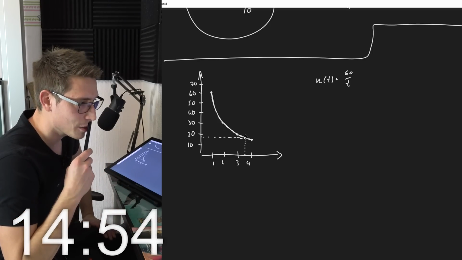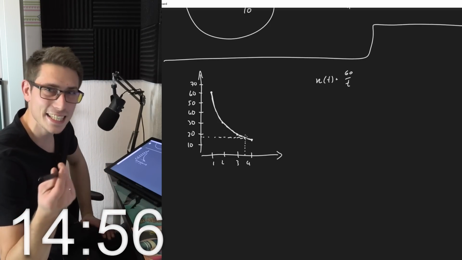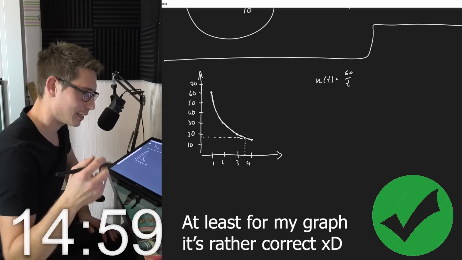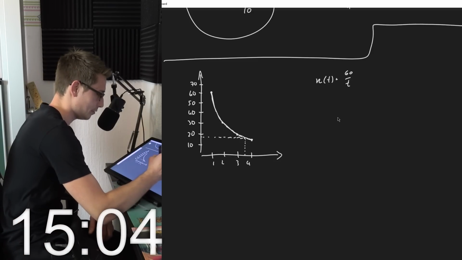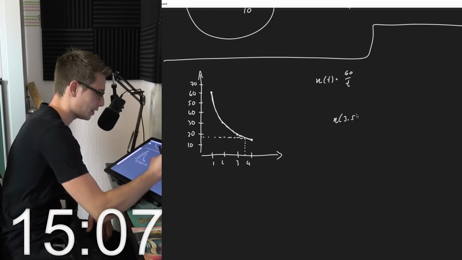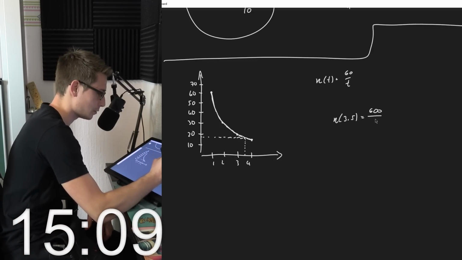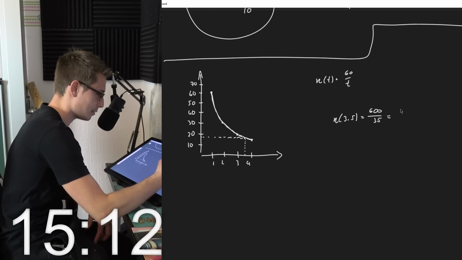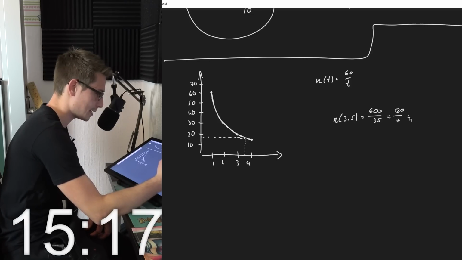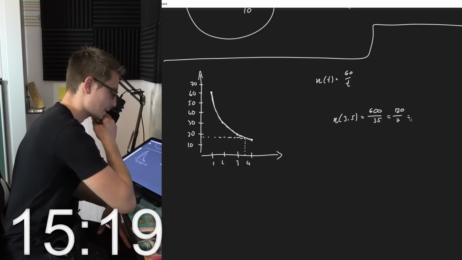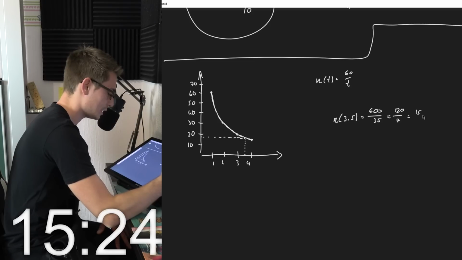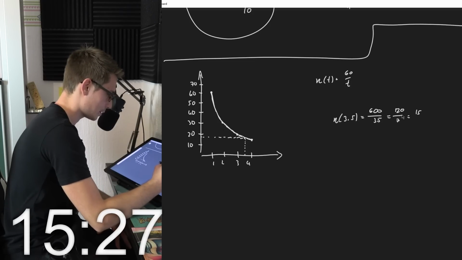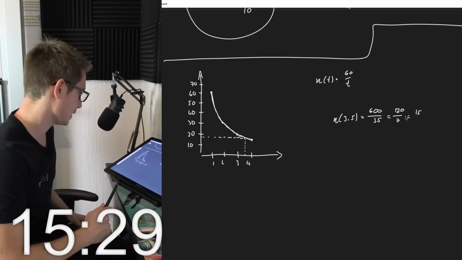I would say 18? 18. I mean, we have to estimate, so I can just make a wild guess here, but if I were to take a look at n of 3.5, this is going to give us 600 divided by 35, which is the same as 120 divided by 7, which is kind of 15 items.